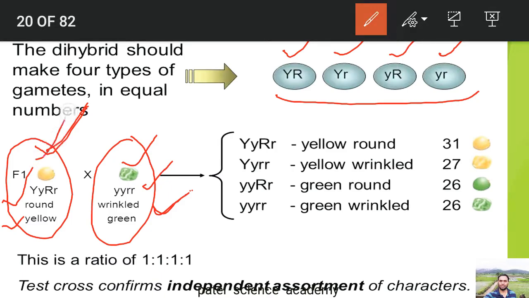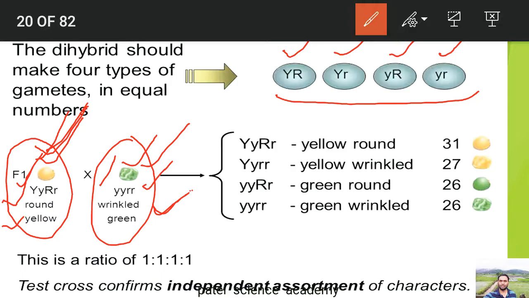The other character being compared in these two parents is the color of the seeds. This is yellow in color, so capital Y is responsible for this yellowness, and this is green in color. Why is this green? Because of the small y. So there are two characters in this cross. Because two characters are compared, this cross is called a dihybrid cross.